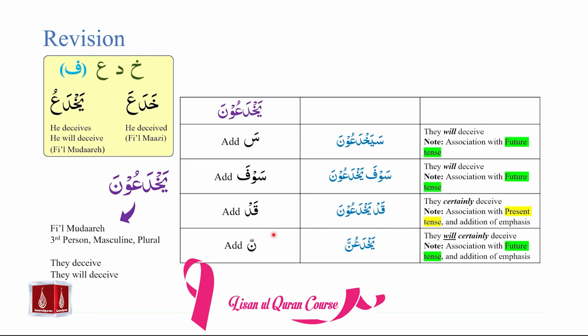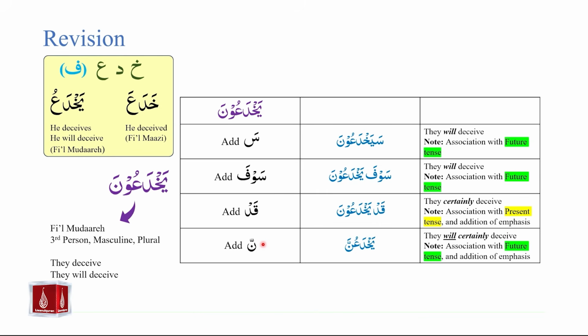Finally, we can add noon saqila, which is noon with the shadda symbol on it, and yakhda'una plus noon saqila will become yakhda'unna. Yakhda'unna will be translated as they will certainly deceive. So the noon saqila is adding emphasis and it is also associating the translation with the future tense. To summarize, the addition of this seen, saufa and noon saqila will associate the translation with the future tense, and the addition of qad, which is used to add emphasis, will associate the translation with the present tense.